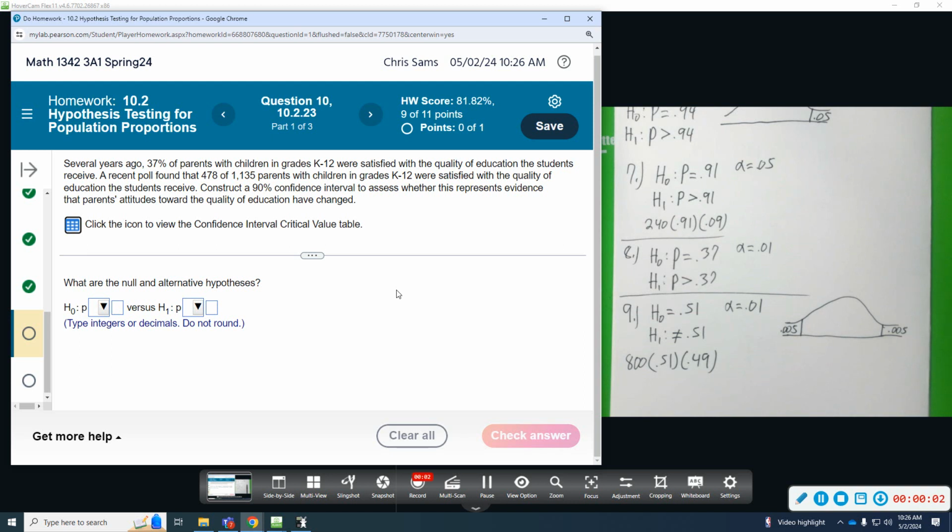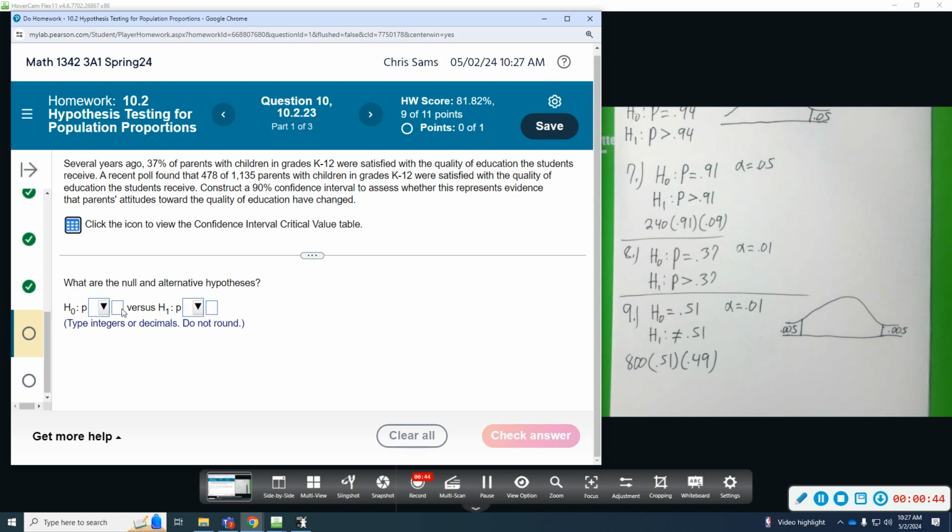Number 10. Several years ago, 37% of parents with children in grades K through 12 were satisfied with the quality of education the students received. A poll found that 478 of 1,135 parents with children in grades K through 12 were satisfied with the quality of education the students receive. Construct a 90% confidence interval to assess whether this represents evidence that parents' attitudes toward quality of education have changed.